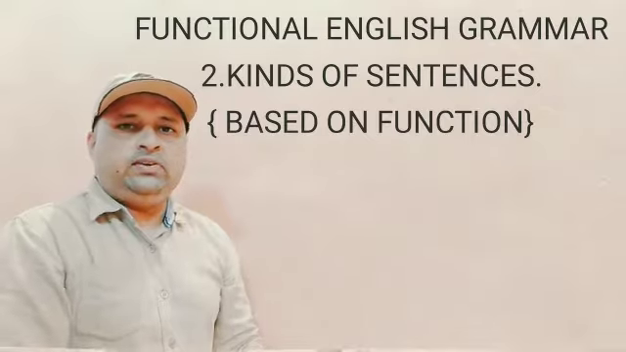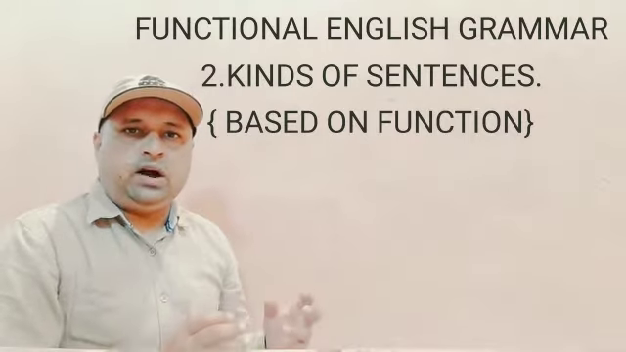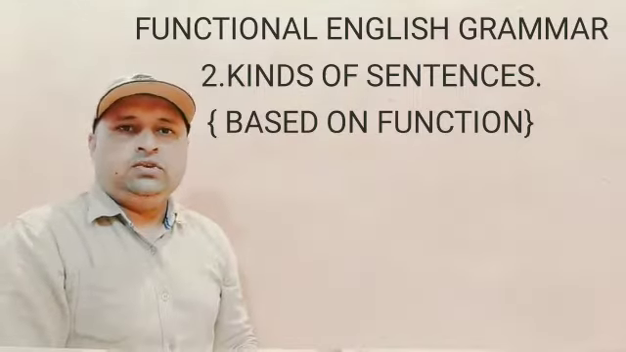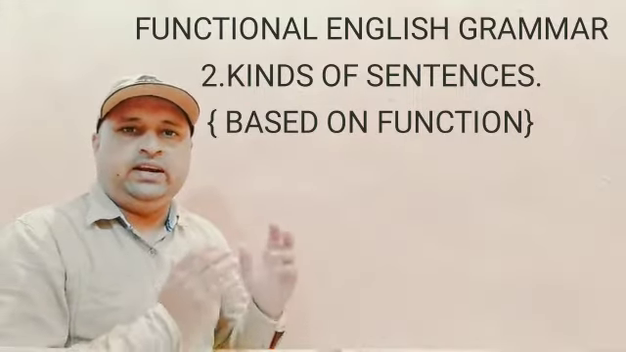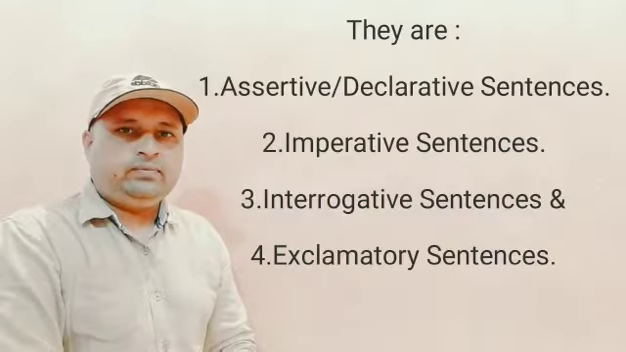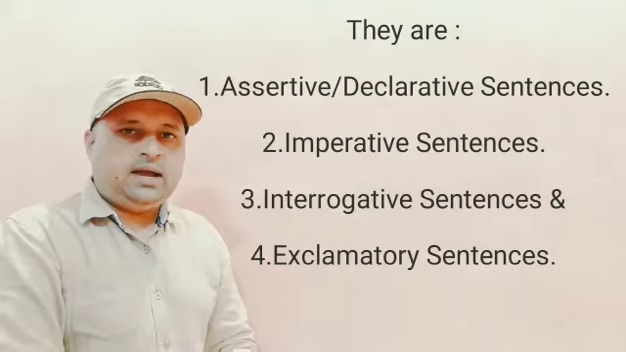Now we are going to discuss a topic on functional English grammar, kinds of sentences based on function. So let's start today, kinds of sentences based on function. There are 4 kinds of sentences based on function, and they are assertive or declarative sentences, imperative sentences, interrogative sentences, and exclamatory sentences.